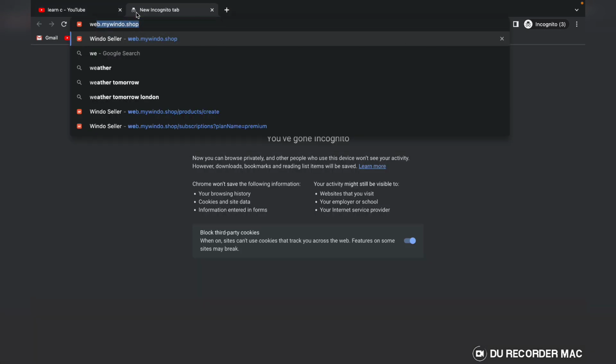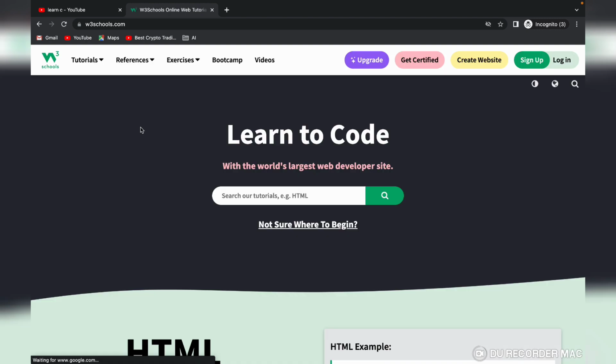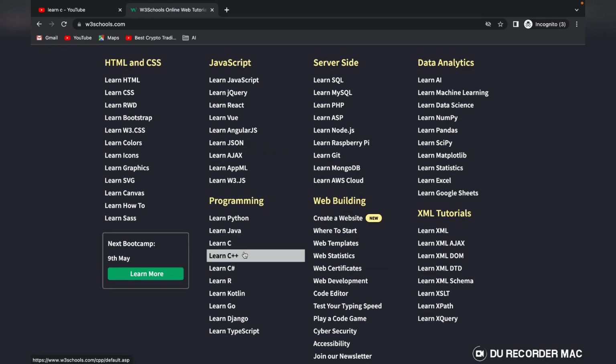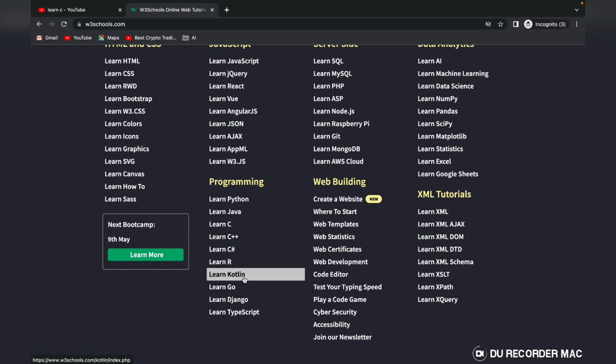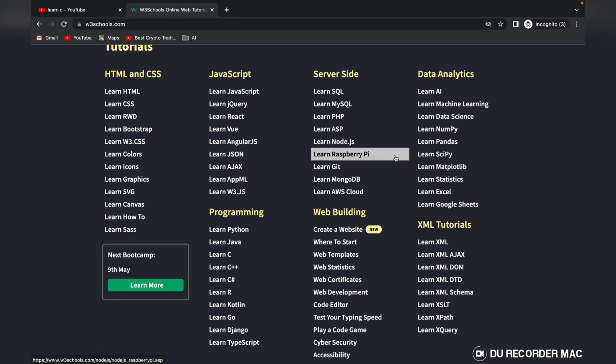W3Schools and you can learn any language over here. You can get tons of languages here like Python, Java, C, C++, C Sharp, R, Kotlin, Go, Django, and JavaScript. Most of the languages you can get over here and you can learn very fast.